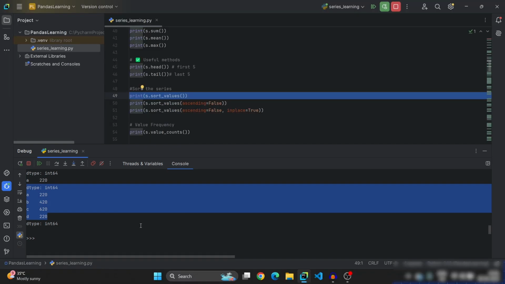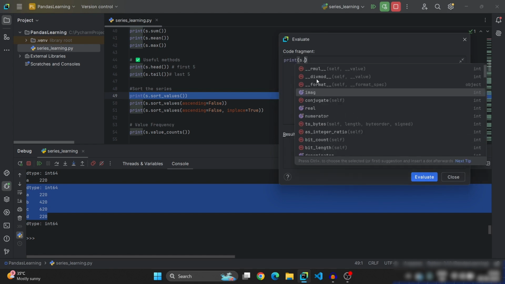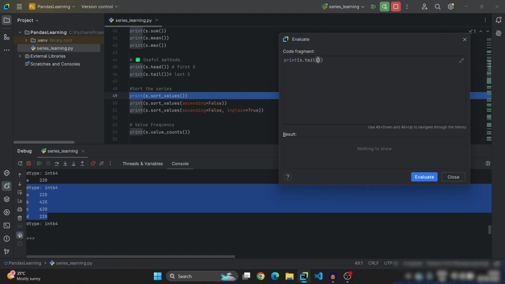Now let us evaluate it using code fragment evaluate expression. Click on Alt plus F8. Evaluate window is opened. Just clean everything. Now enter print s dot tail of 2. Now you will get only C and D. Click on evaluate.